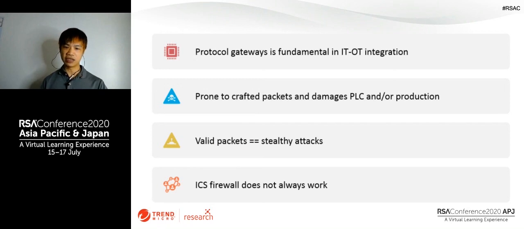So we have learned that the protocol gateway is becoming more and more prominent thanks to Industry 4.0. It is fundamental to IT and OT integration, but it's also a tiny little box that you might forget after deployment. And they're prone to crafted packets and might damage the PLC and even stop your production line. And since we're able to make up valid packets, it means that the packets can pass an ICS firewall and an attacker can conduct a stealthy attack that you may not know.